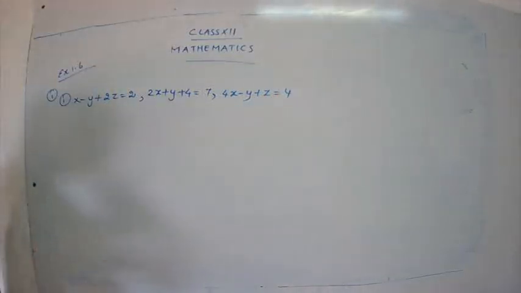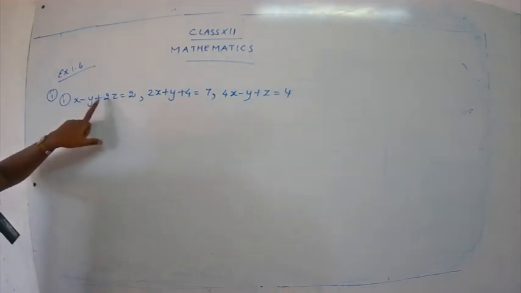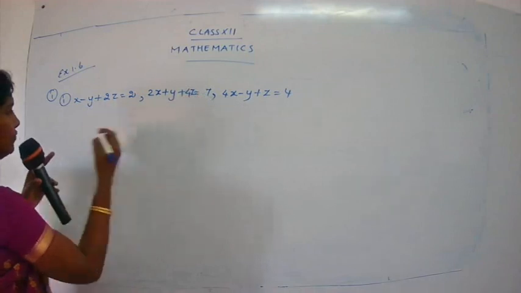So now let's write down the steps. The first step is to note down the number of unknowns. Just tell me how many unknowns there are here. We have to find the value of x, the value of y, and also the value of z. So totally we have 3 unknowns here.